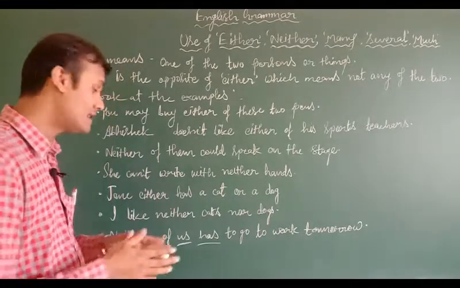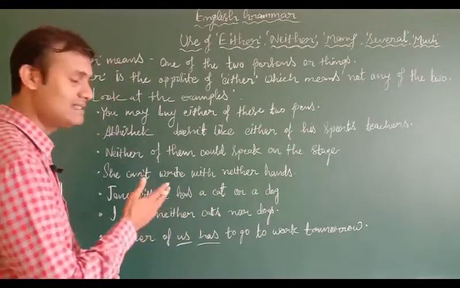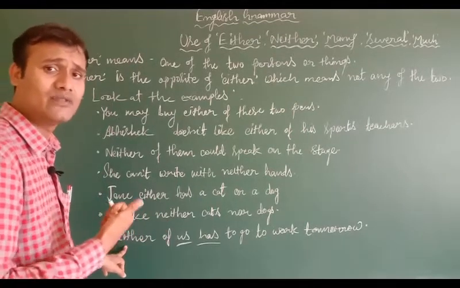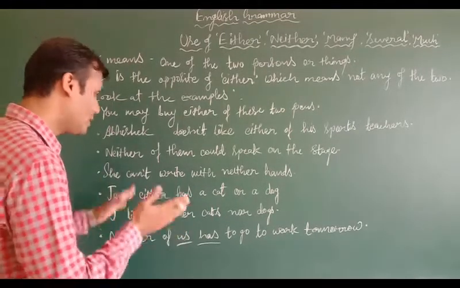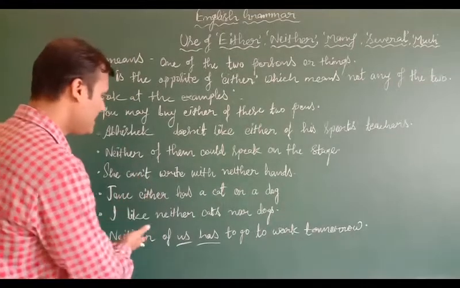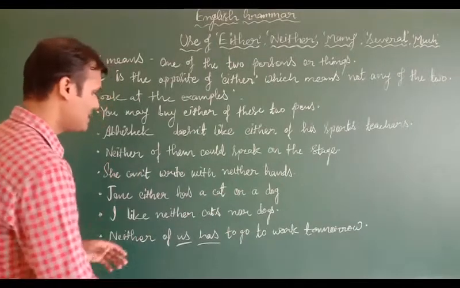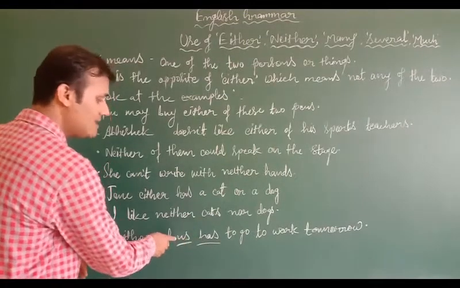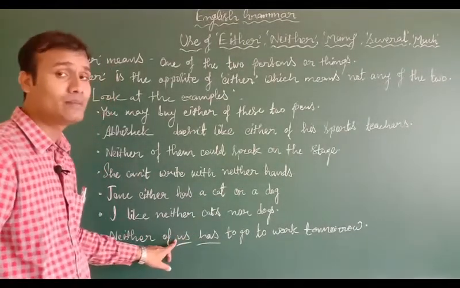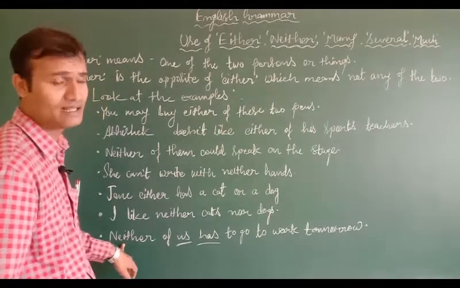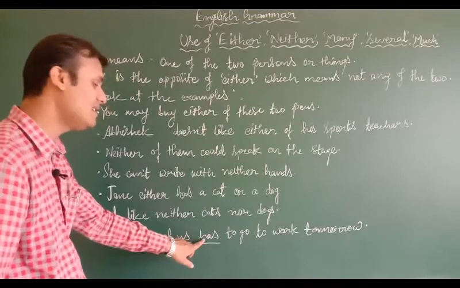Students, now come to another example, which I have specifically brought for you all. Try to understand, go thoroughly and observe it. Neither of us has to go to work tomorrow. What we have to notice here is has, though us represents the plural number. But as we are using neither in the beginning of the sentence, the verb will always be singular.